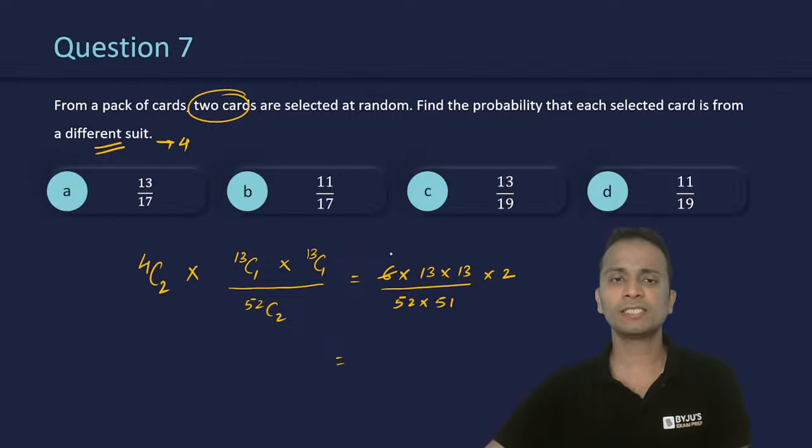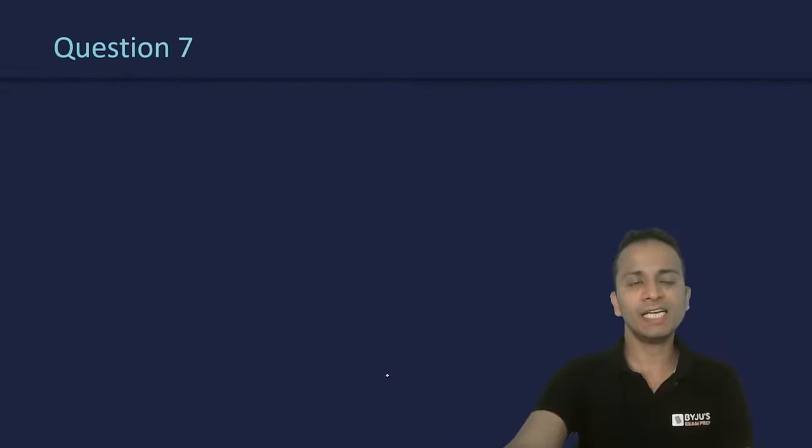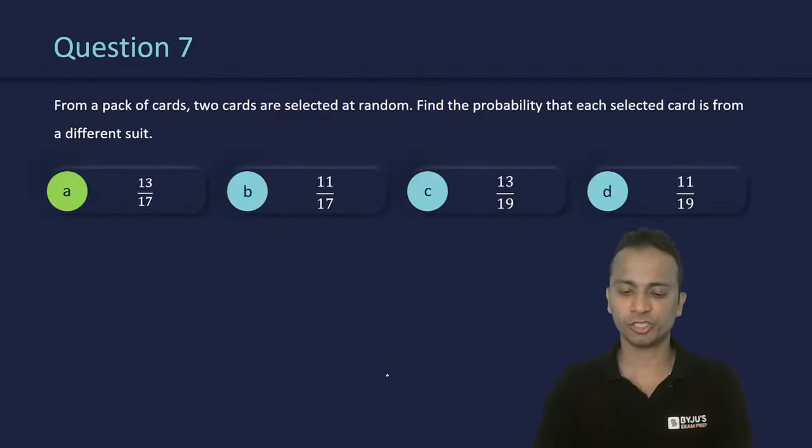So 6 will become 3 and this is 26, 13 into 2 is 26, and 3 into 17 is equal to 51. So the final answer for this question will be 13 upon 17 and that is option A. So option A, 13 upon 17, yes, it is the correct answer for this question.